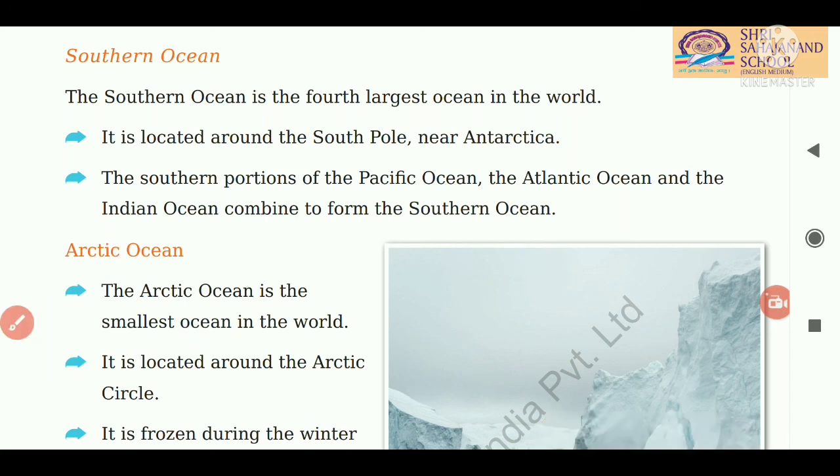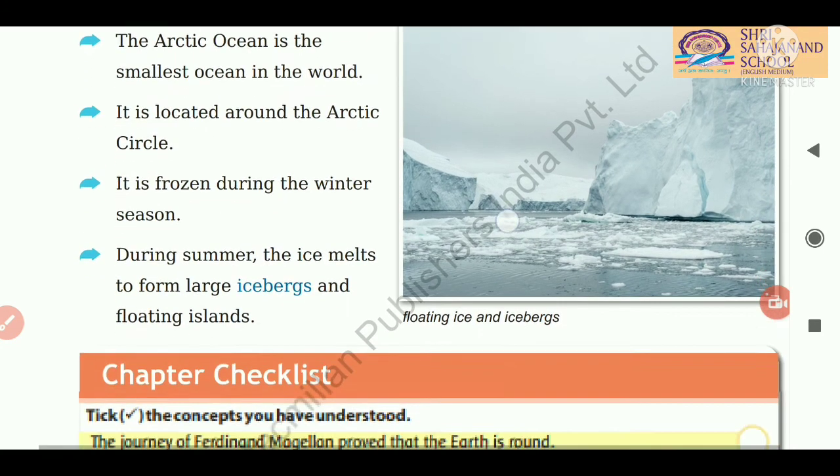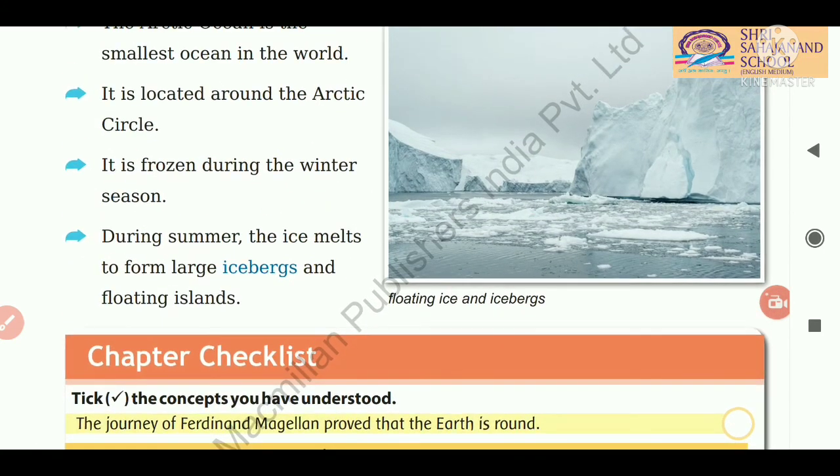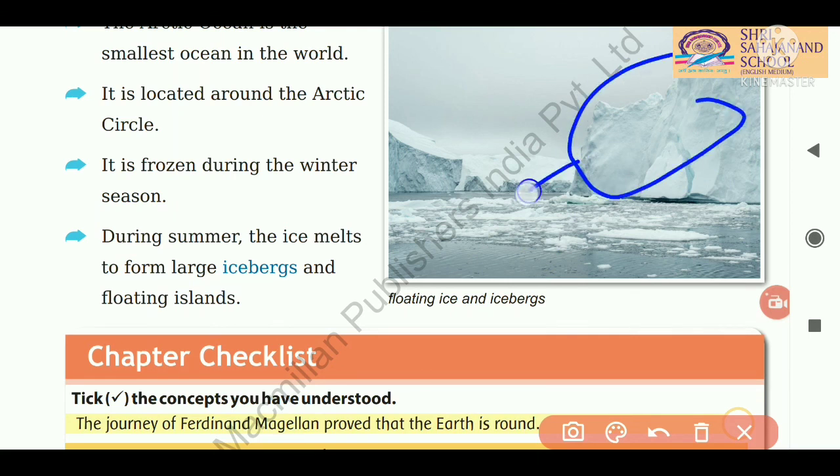As it is located near the Arctic Circle, it is frozen during the winter season. Frozen means it is completely covered with ice and snow. And during the summer, this ice melts to form large icebergs and floating islands. In the summer season, the ice starts melting and forms big icebergs and floating islands.